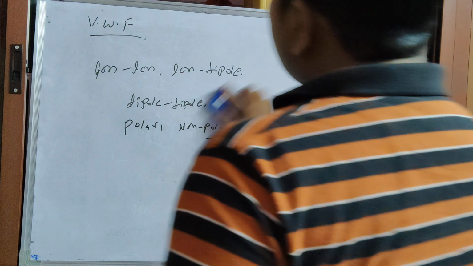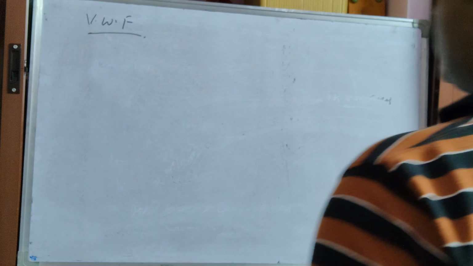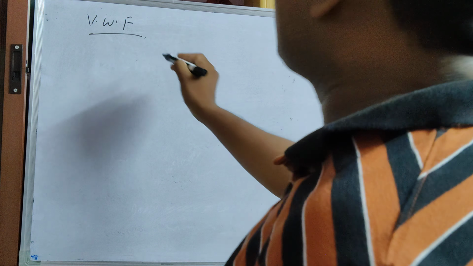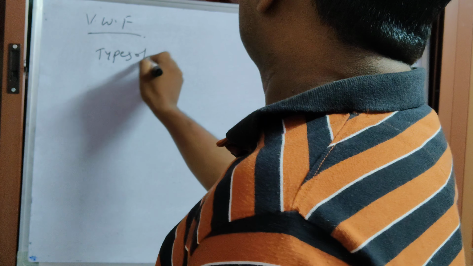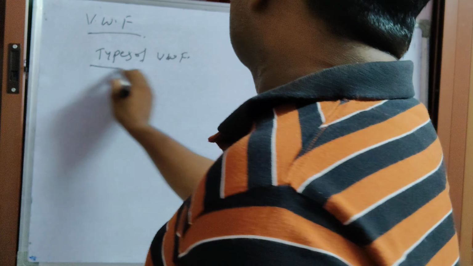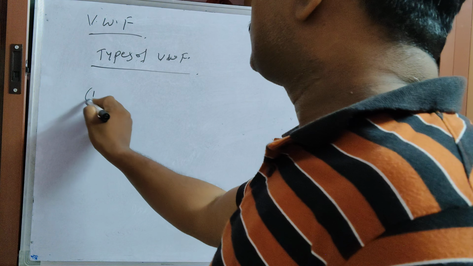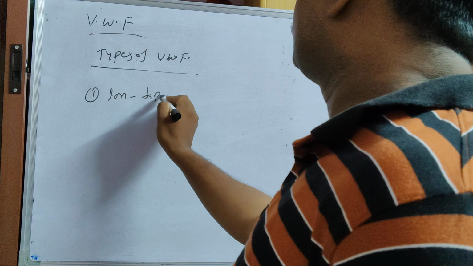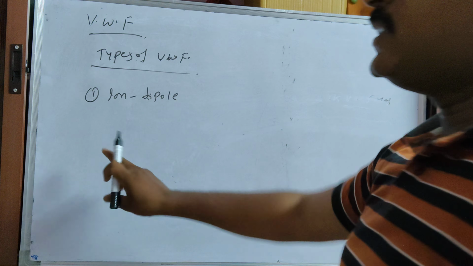Next, we discuss the different types of van der Waals forces. The first one is ion dipole.